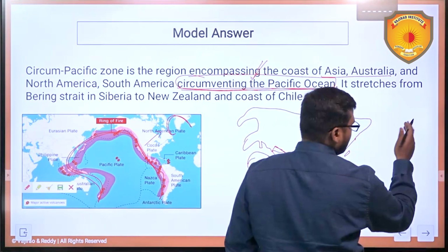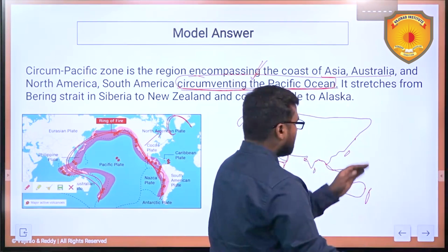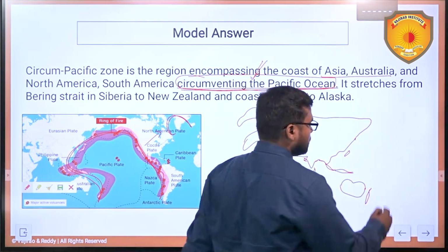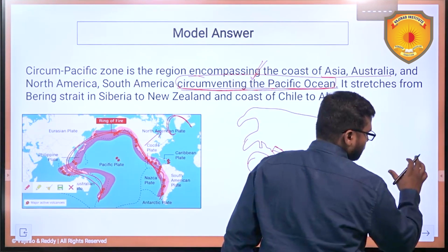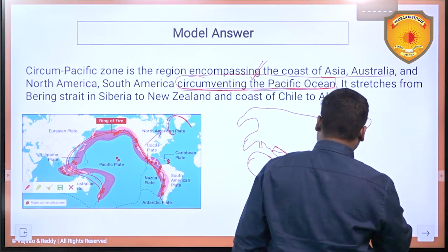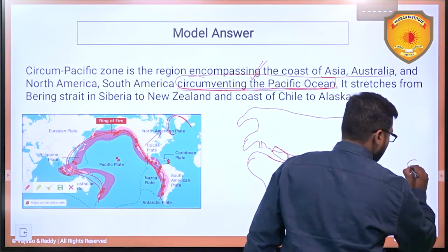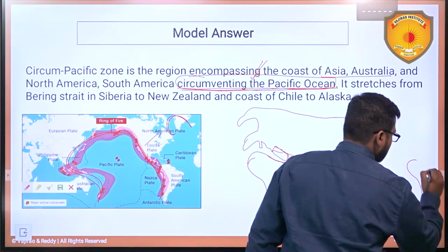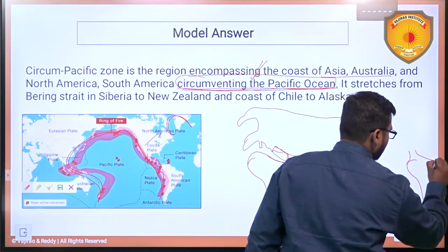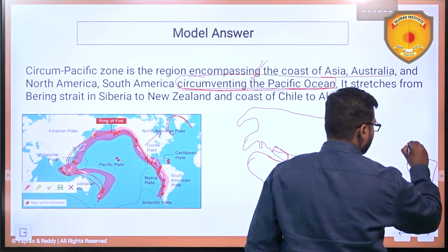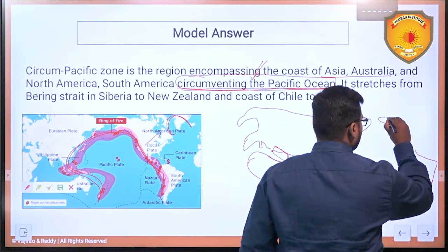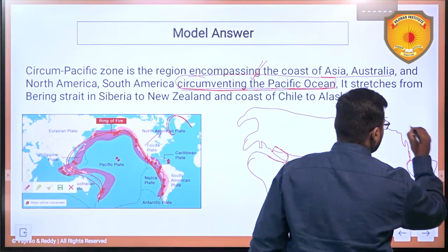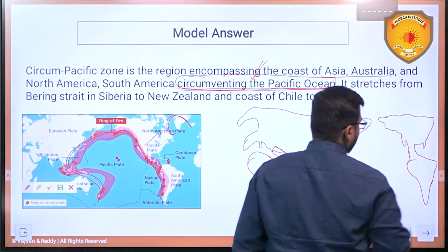Now on the other side, the focus should be on this region, so we should get South America and North America. Accordingly you draw it. Again South America is roughly in the shape of a triangle, then comes your North American region. Okay.